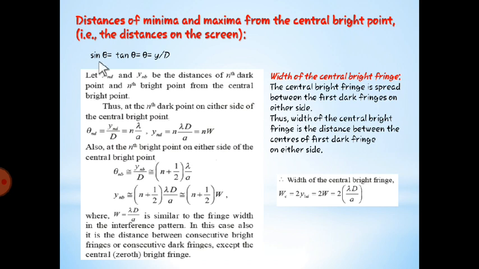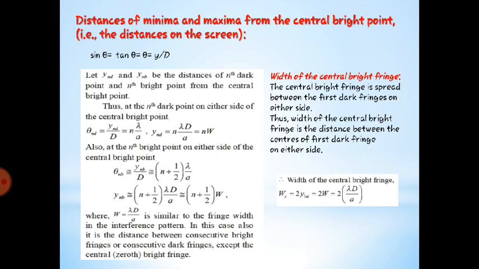Why y upon d? By looking at the diagram, it is along the y1 axis. So we are going to consider this as y divided by d. What is d over there? It is nothing but the distance between source and screen, right? So we are getting sin theta equal to tan theta equal to theta equal to y divided by d, as the angle theta is very small, so that's why we are writing theta only, and y is the distance of point P.